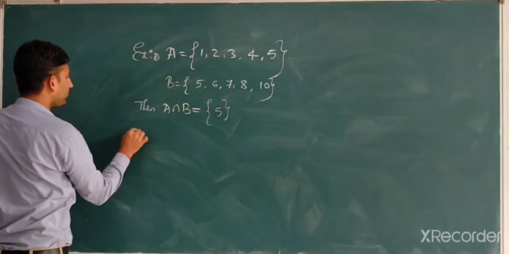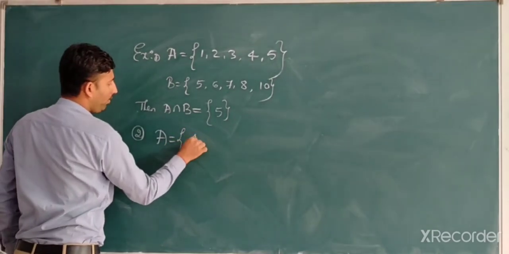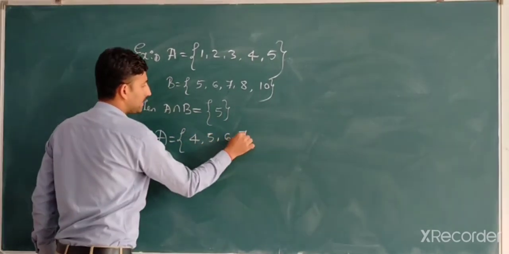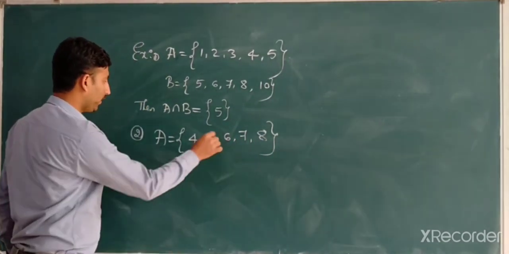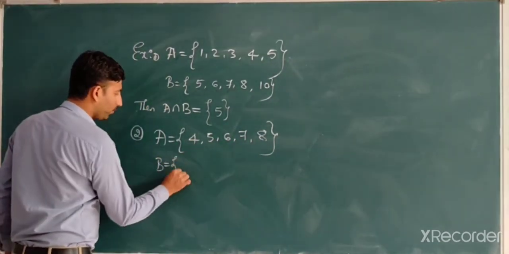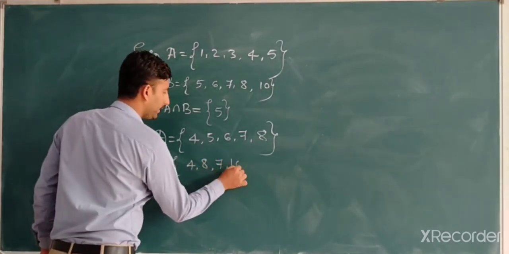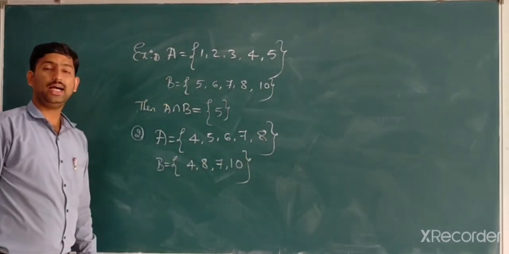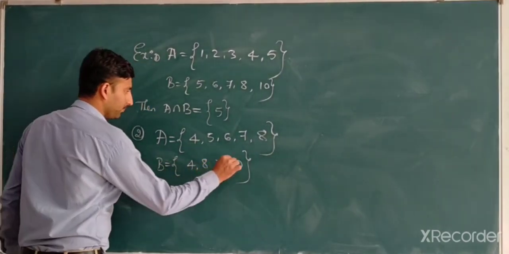After that, I will take A equal to {4, 5, 6, 7, 8}, which has 5 elements. I will call B equal to {4, 8, 7, 10}. What are the elements which are in B? 4, 8, 7, 10.